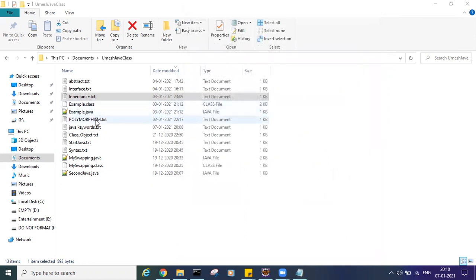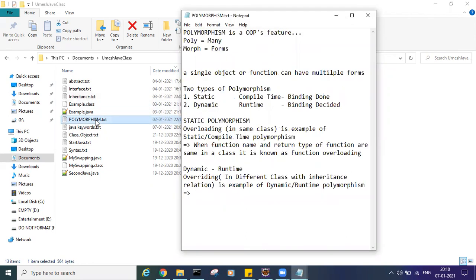Then we went to polymorphism. There are two types of polymorphism: one is runtime, one is compile time. Compile time means the call to that function is bound at compile time only.